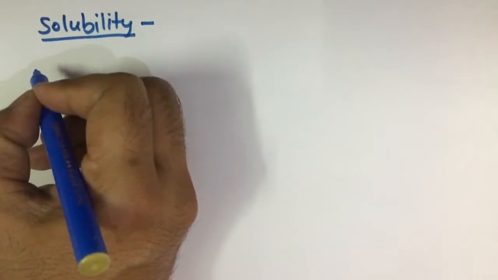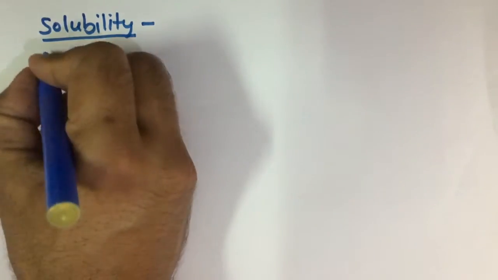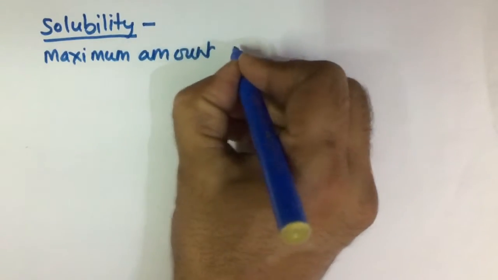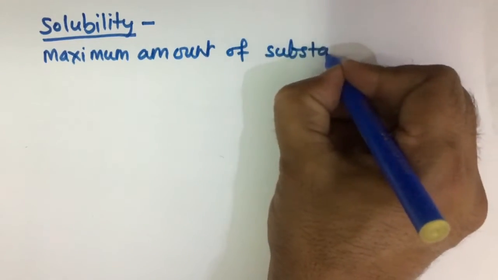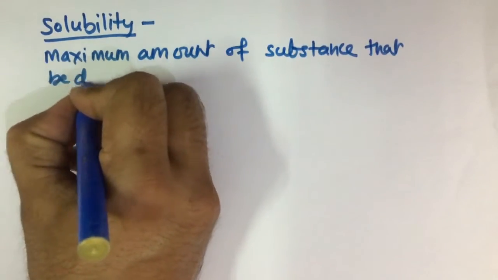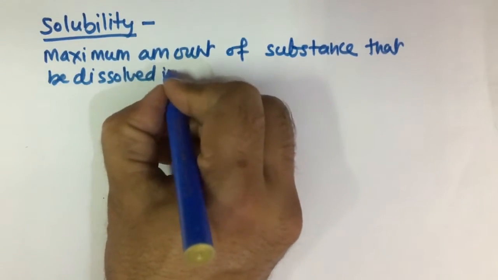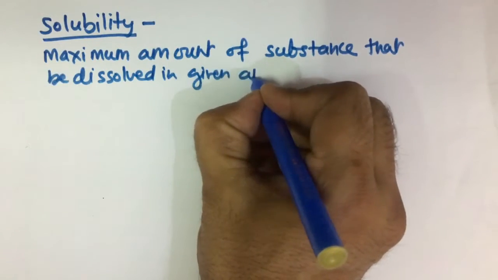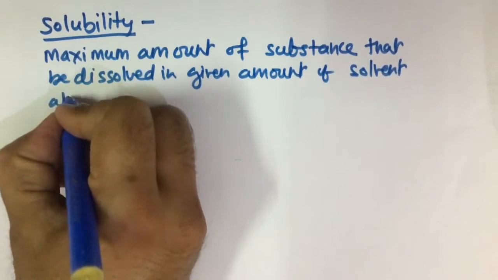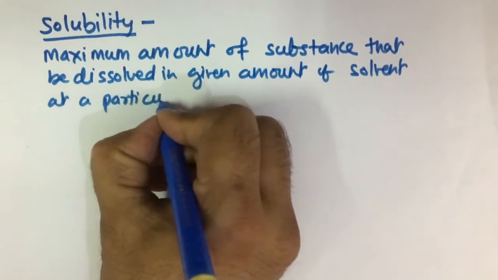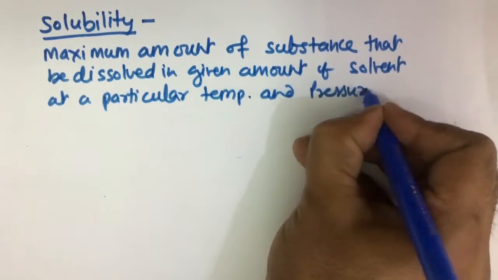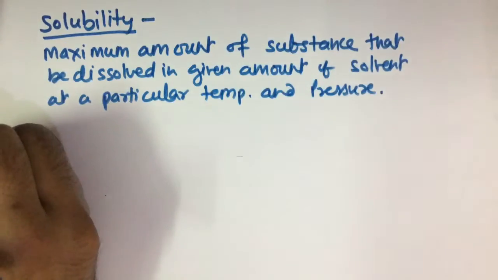Now what is solubility? Solubility of a substance is expressed as the maximum amount of substance that can be dissolved in a given amount of solvent at a particular temperature and pressure.